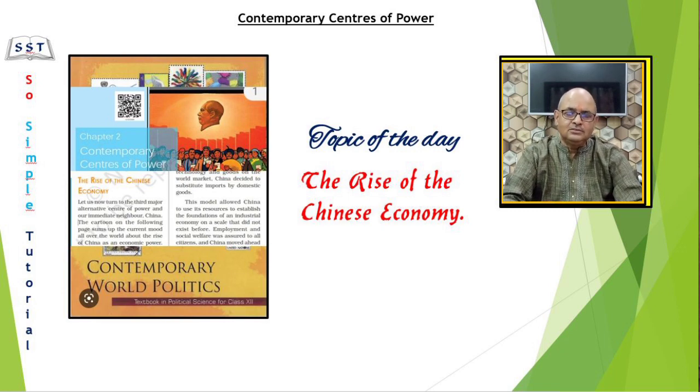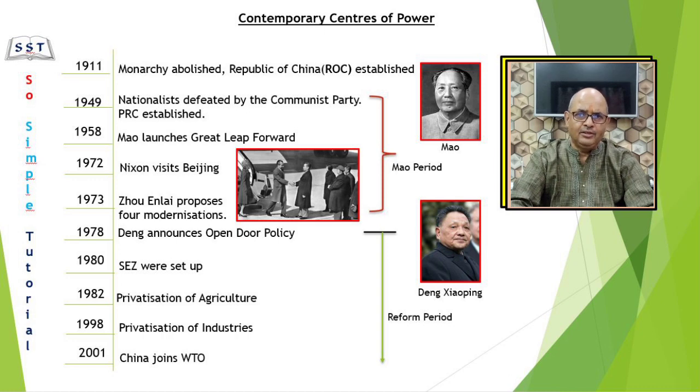Students, China is one of the oldest civilizations on this earth. Before 1911, the political system of China was monarchy. China was ruled by the Manchu dynasty. After the 1911 revolution, led by Dr. Sun Yat-sen, the Republic of China, or simply China, was established as a sovereign state in the mainland of China.